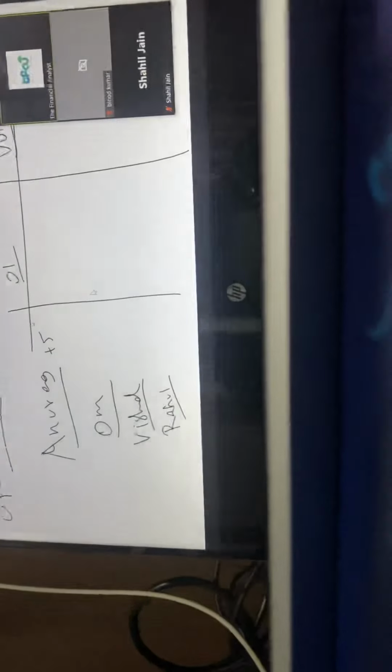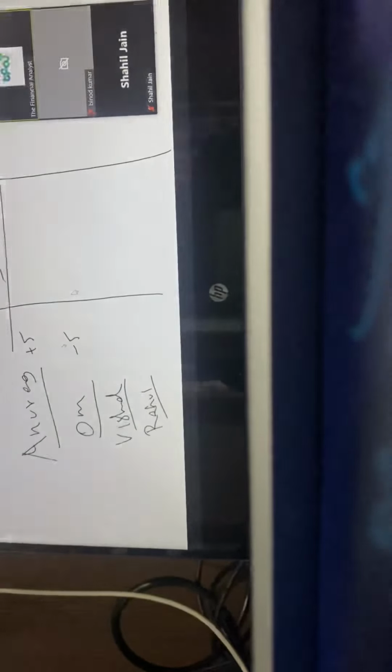Now let's say that Anurag buys 5 contracts of call option, and Om sells him that. So plus 5, minus 5. I'm writing minus because he has sold it, and plus because Anurag has bought it. So he bought 5 and Om sold him 5. So what are the open contracts? It is 5. And volume will also be 5, correct? Because 5 transactions have happened.